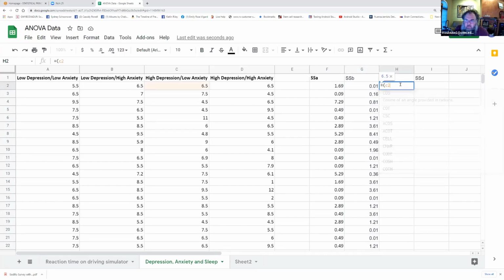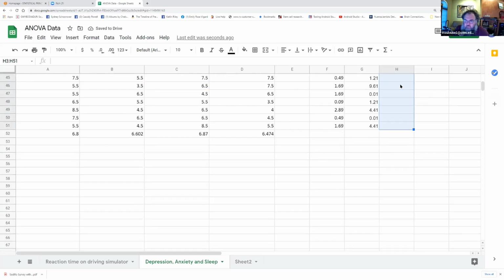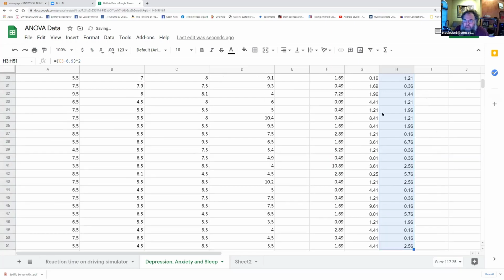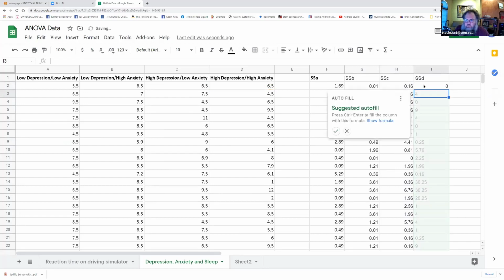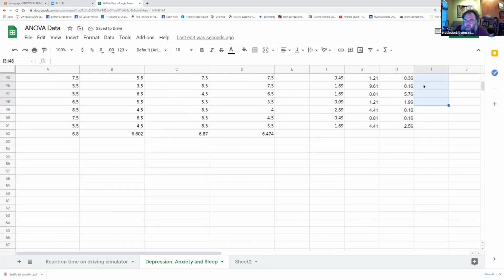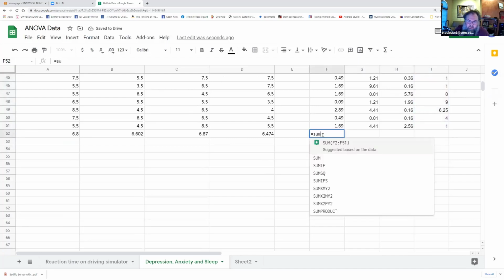So we're going to take each data point, subtract the mean, and square it. And 6.5. Take each data point, subtract the mean, square it. All right, and this is going to give us our sum of squares.